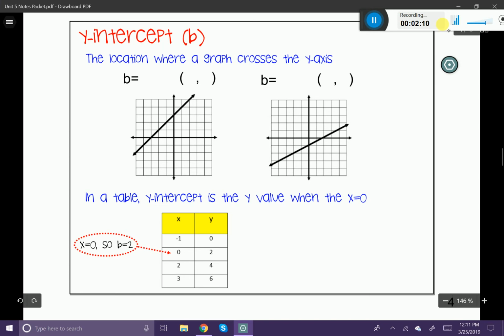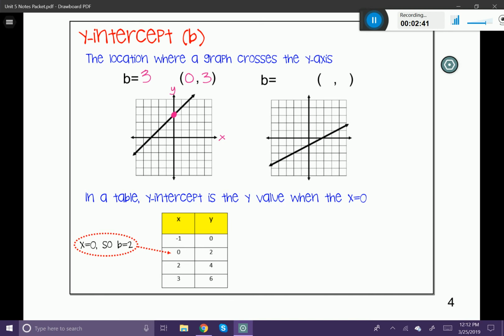Remember that the x-axis is the horizontal axis, and the y-axis is the vertical. You can see that our graph crosses that axis right at about 3. I just counted 1, 2, 3 up from our origin. So that means my b is equal to 3. The coordinate of my y-intercept is (0, 3).